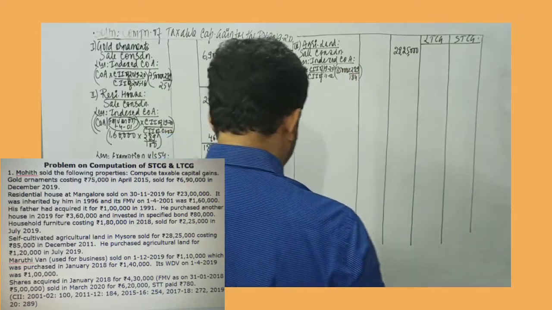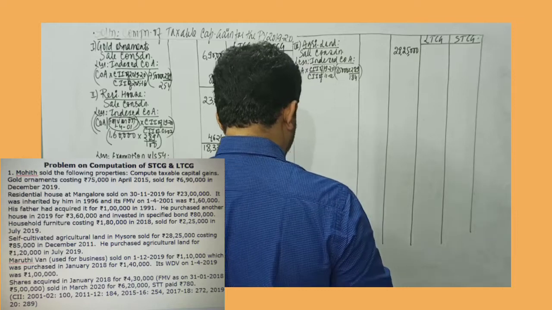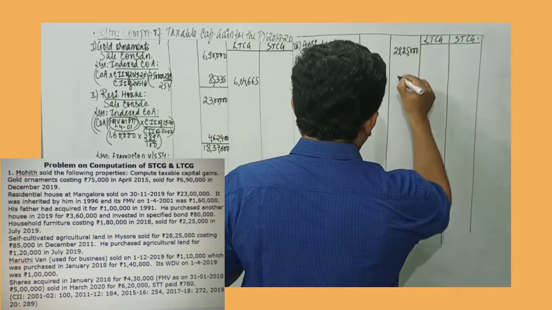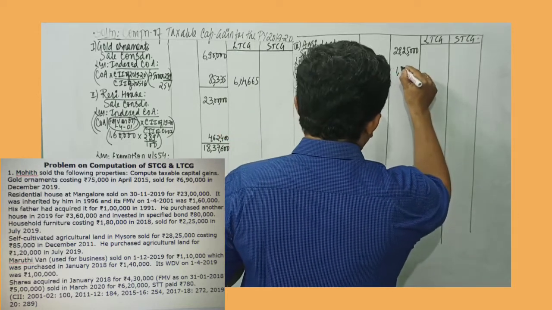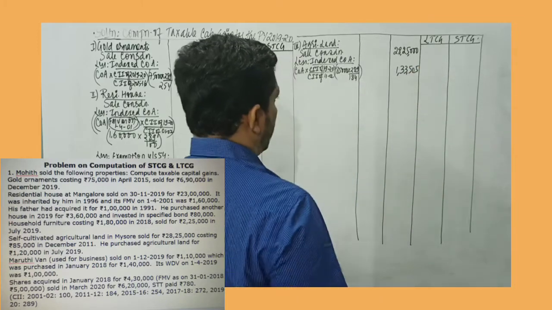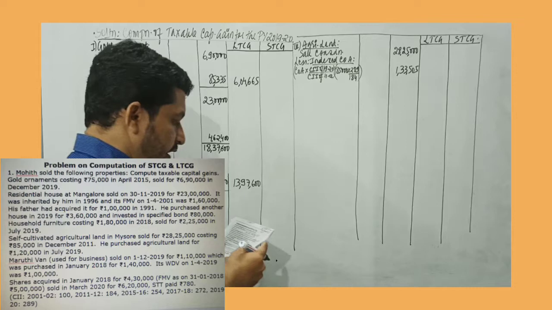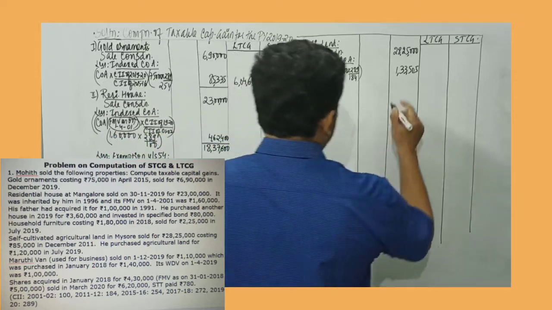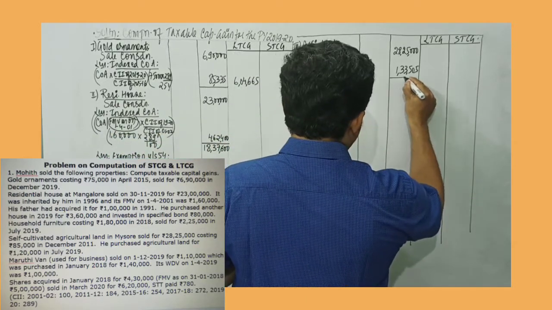So 85,000 into 289 divided by 184 would work out to 1,33,505. So that would be the number.